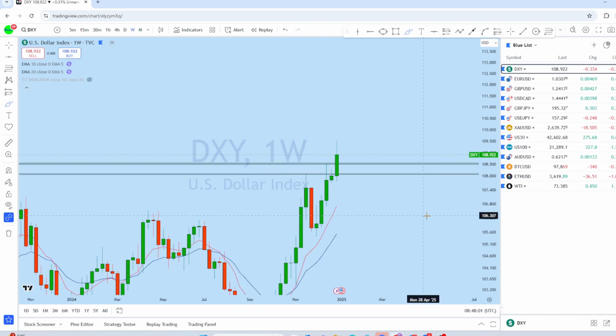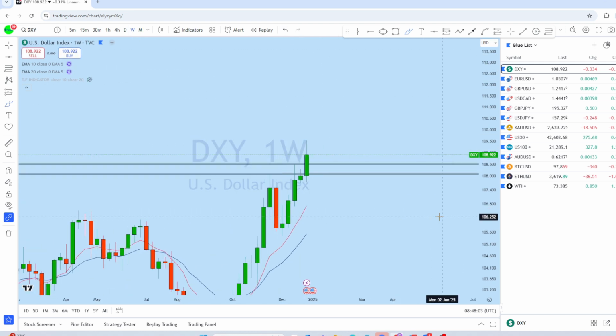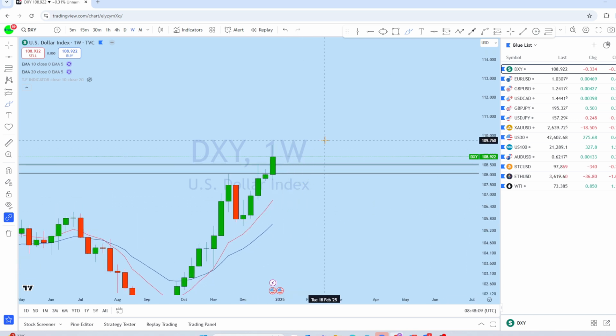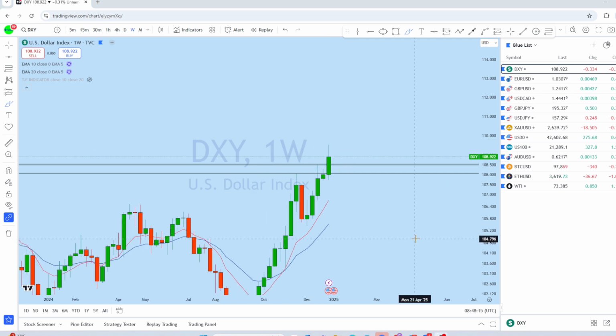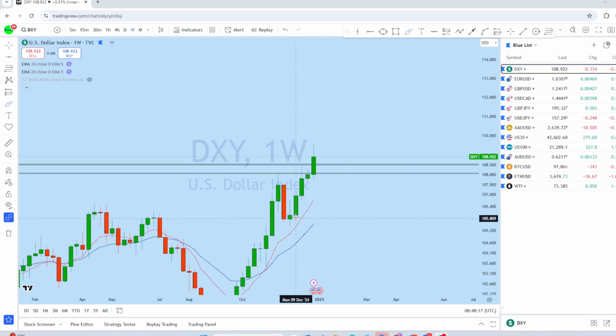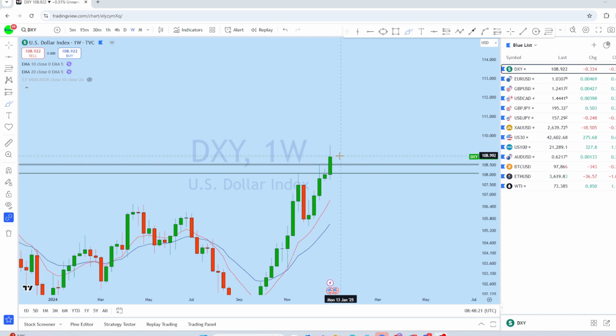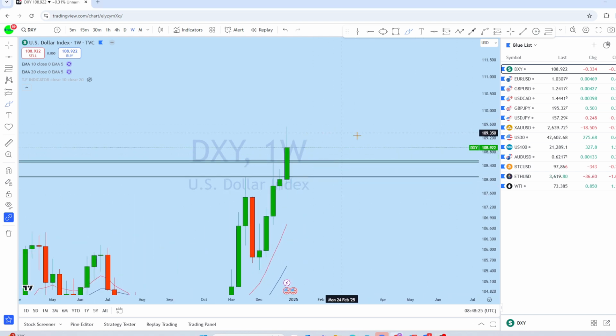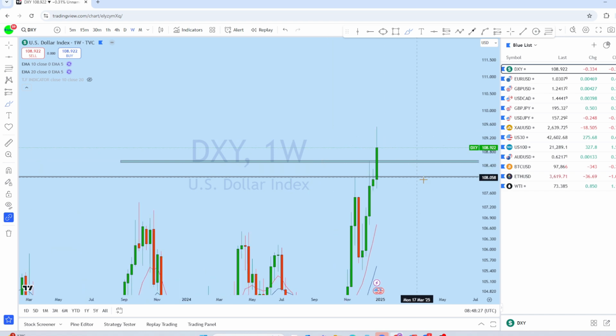If we look at the weekly perspective to see how the market is evolving, we can see that back to back, now for the 4th week, the market is on the bullish move. From the weekly perspective, DXY was in a bullish move for, this is the 5th week that the market has created a bullish candlestick pattern. Now as we can see, there is a rejection from the top.